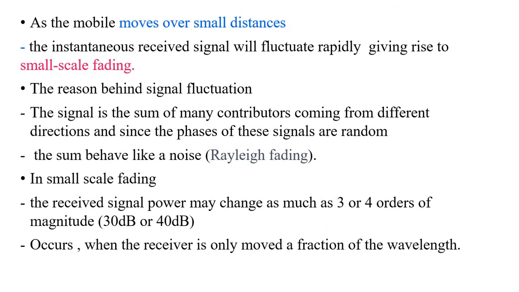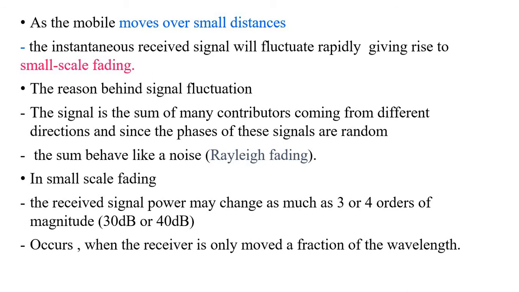Based on the location of the mobile inside a cell region, we are able to predict the received signal from the distance of separation between the transmitter and the receiver. One of the things is called small scale fading.